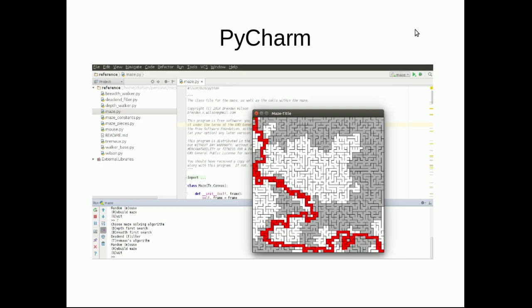I loaded Brendan's code into PyCharm, which is a Python IDE. Why PyCharm? Well, of the 21 Python IDEs listed in Wikipedia, it had a recent release, and it was recommended to me by a person I met at a Python meetup.